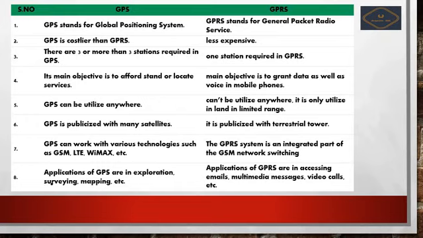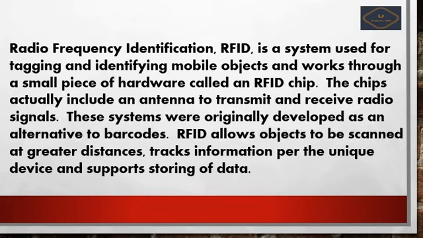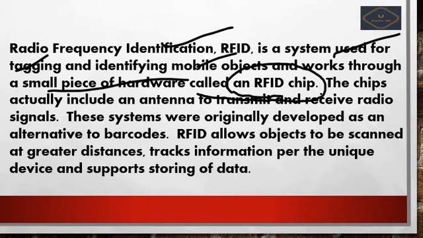We see further right now, that is RFID. What is radio frequency identification? It is a system used for tagging and identifying mobile objects and works through a small piece of hardware called an RFID chip, which is used in the FASTag also. Recently the government has launched the FASTag, which every vehicle above 4 wheels should use.